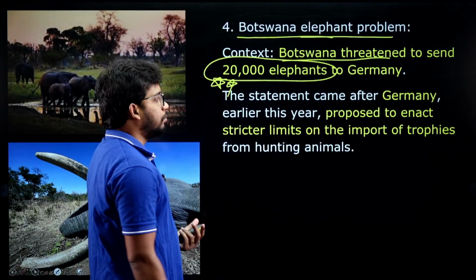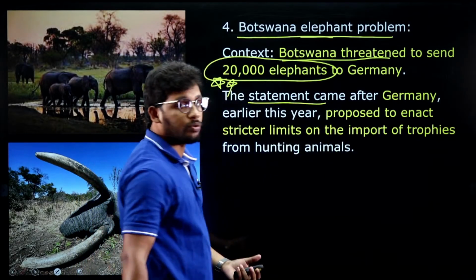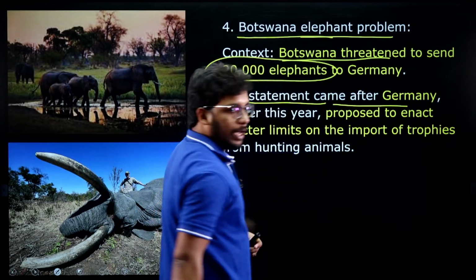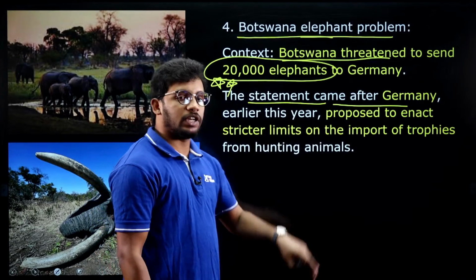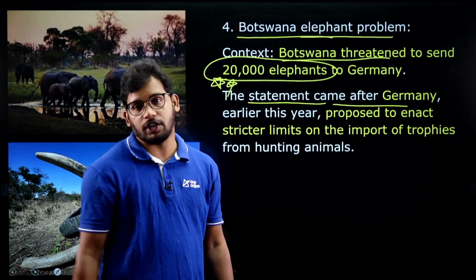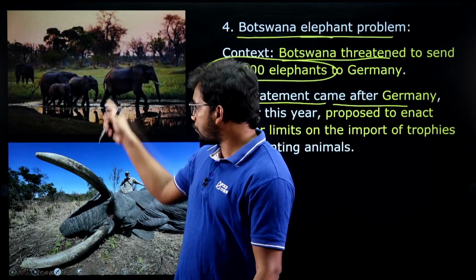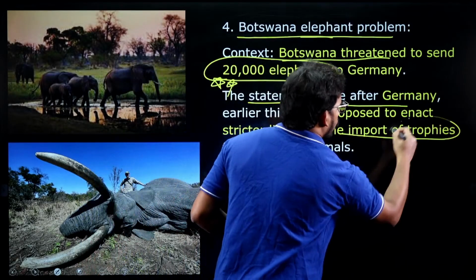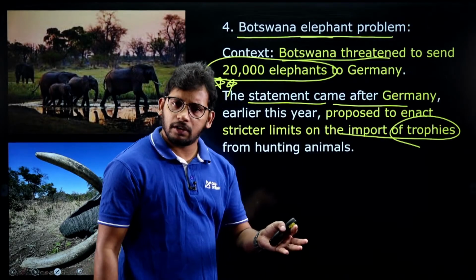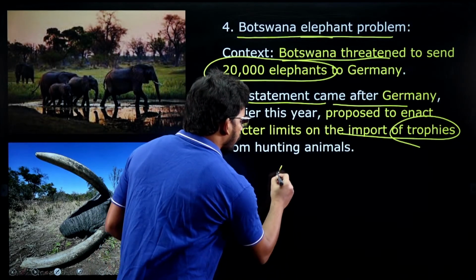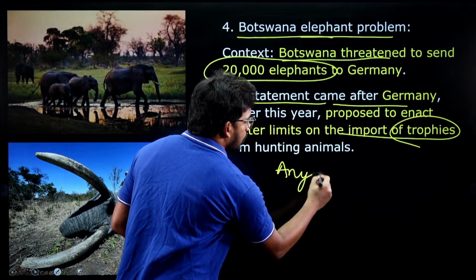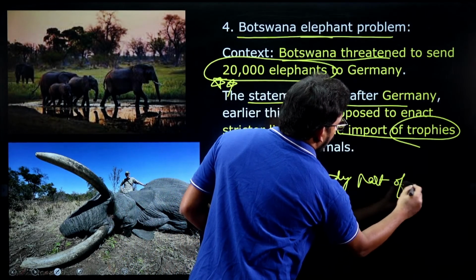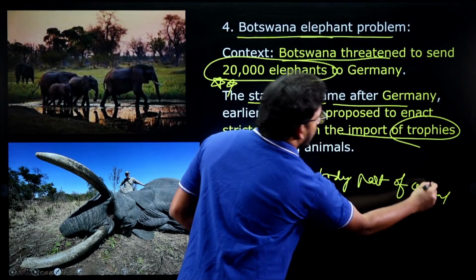Why does Botswana want to send 20,000 elephants to Germany? The statement came after Germany proposed that it will pass a strict regulation related to the import of trophies. Trophies means any body part of an animal is called a trophy.